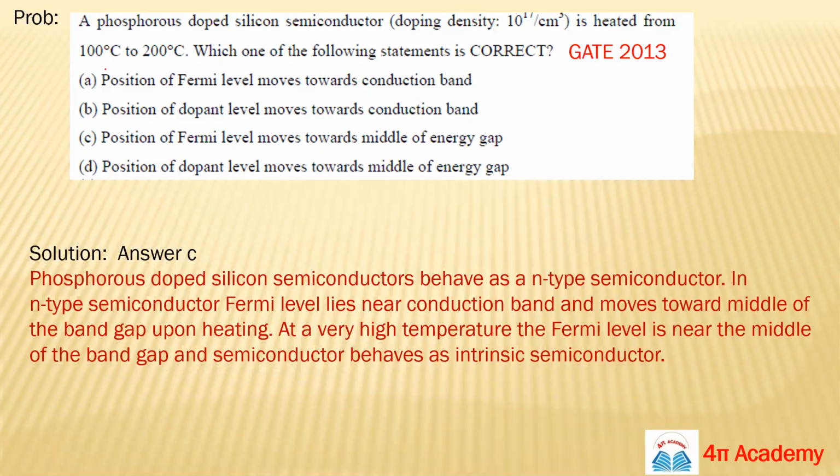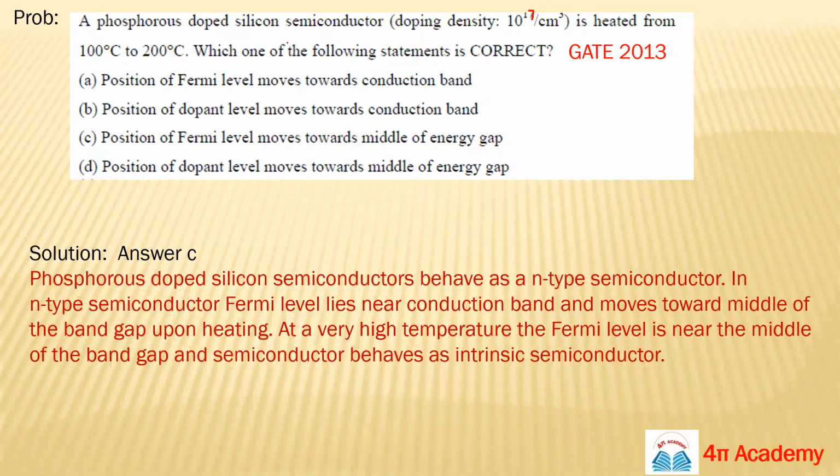So, yeah, the problem is: a phosphorus doped silicon semiconductor, with doping density 10 to the power 17 per centimeter cube, is heated from 100 to 200 degrees Celsius. Which one of the following statements is correct? I have already given you the answer.